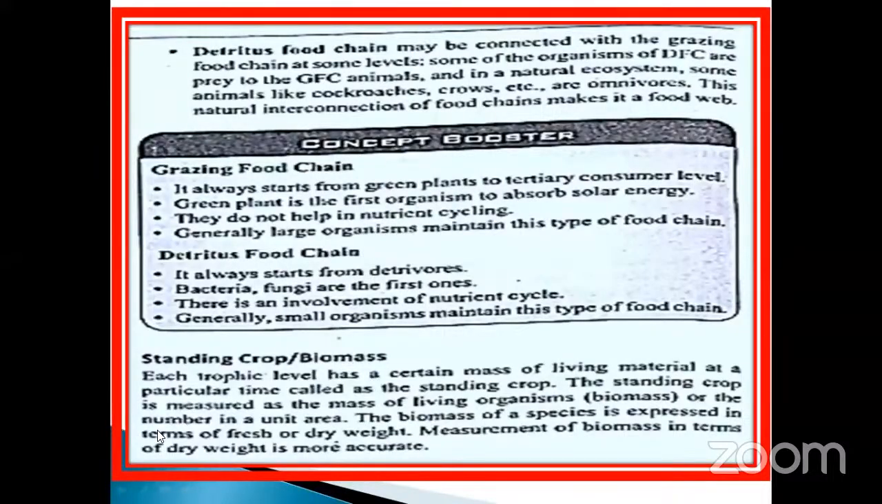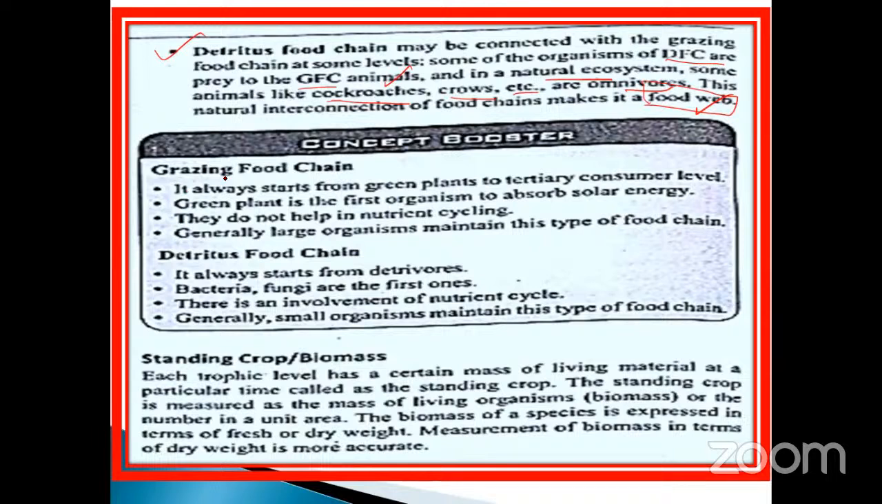Okay, next one is the detritus food chain, my dear student. This is very, very important. The detritus food chain may be connected with the grazing food chain at some levels. Some of the organisms in detritus food chains are prey to the GFC, grass food chain animals. And in the natural ecosystem, some animals like cockroaches, crows, etc., are omnivores. This natural interconnection of food chains makes it a food web. Okay, so the detritus food chain is also an interconnection of more than one grass food chain. That is called a food web. Okay, don't forget, mate. Concept booster.